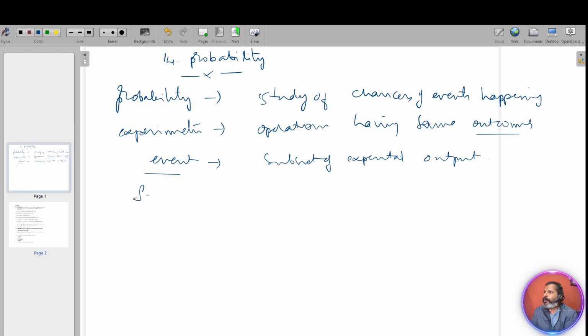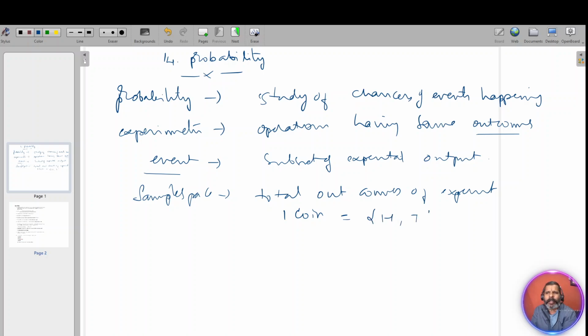Having said that, sample space. We'll see sample space widely for different kinds of experiments. It is nothing but total outcomes in an experiment. When you toss one coin, what is the sample space? We get head and tail, two. Not in a single experiment, either head or tail. So total outcomes is 2. That sample space of a coin being tossed becomes 2.